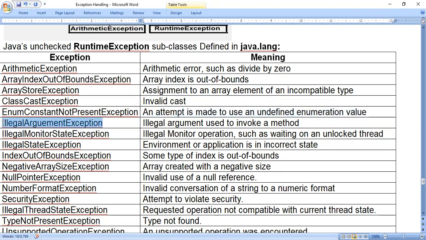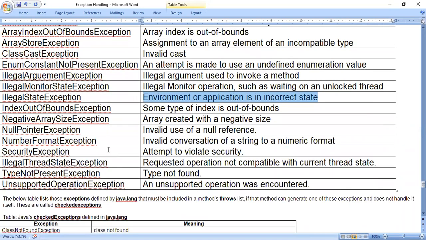IllegalArgumentException: an illegal argument used to invoke a method. By reading the meaning only, we'll come to know what types of errors these are. IllegalMonitorStateException: illegal monitor operations such as waiting on an unlocked thread. In multi-threaded programming, we come across this type of error. IllegalStateException: the environment or application is in an incorrect state. Similarly, these are the errors.